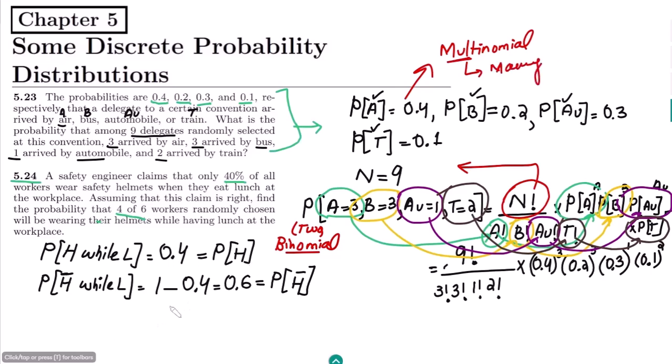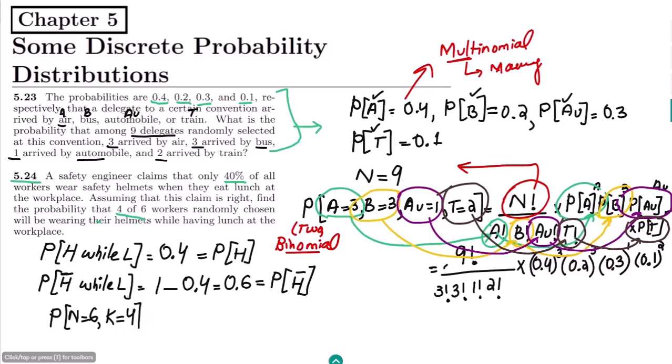Okay, so in order to find it out, we have to do what? I have to find out the probability that we have total items n equal to 6, and out of these 6, 4 items are here.